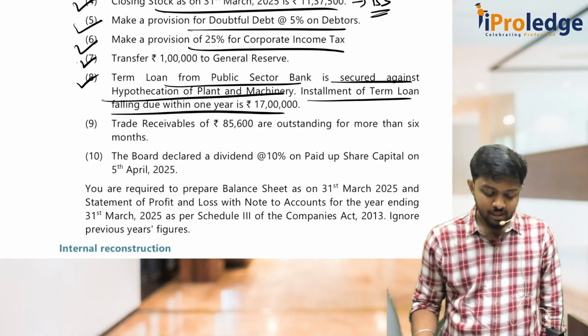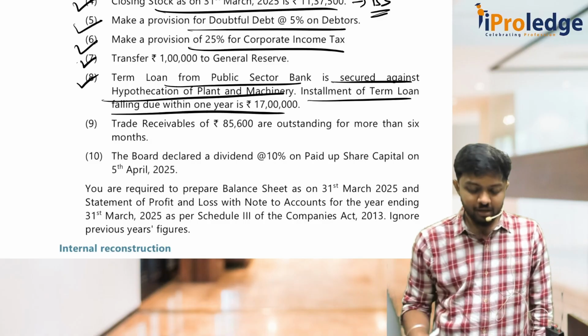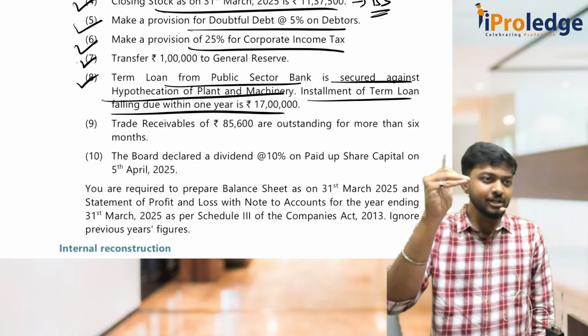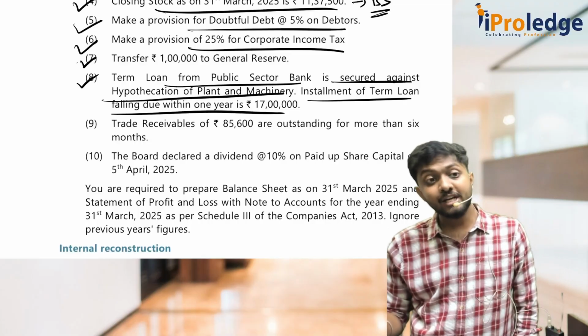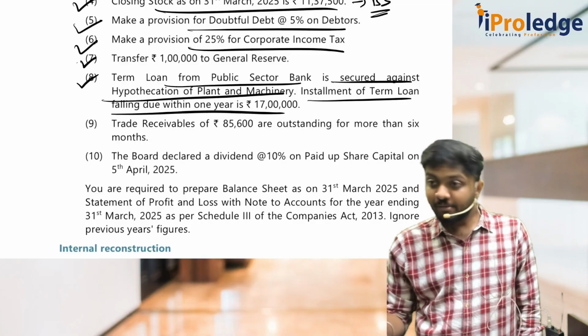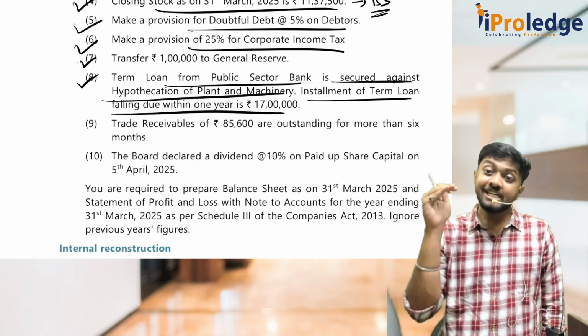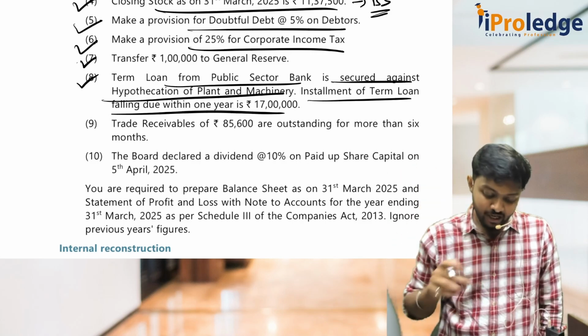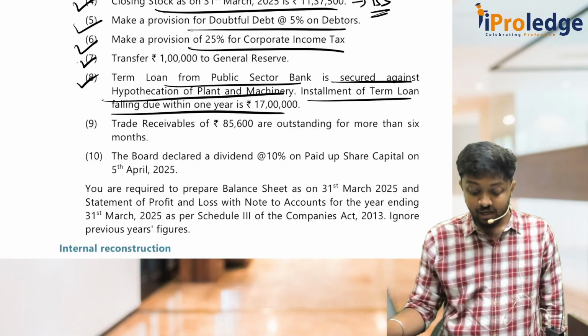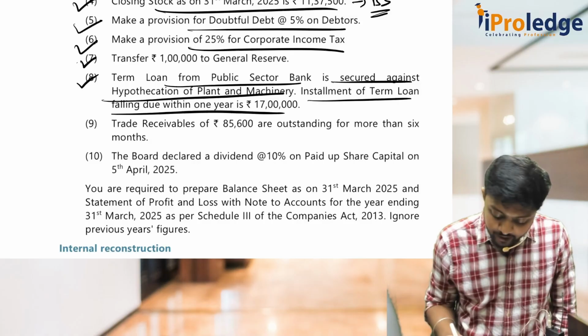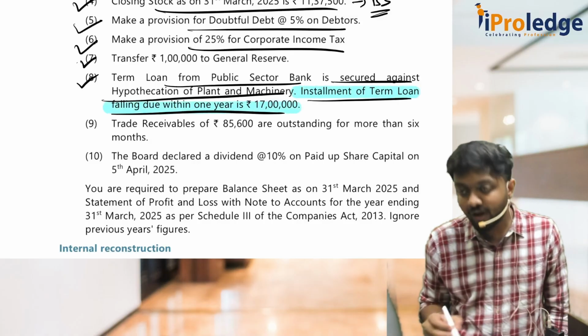How will you show this? See, if it is a loan from public sector bank, you have to disclose it separately as per schedule 3. And if it is hypothecated, and if it is secured loans, you have to disclose separately, and also you have to tell it is secured against what. It is secured against plant and machinery. That also you'll give. And what will you do for this installment of term loan falling due within 1 year?